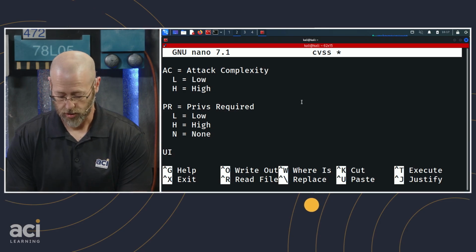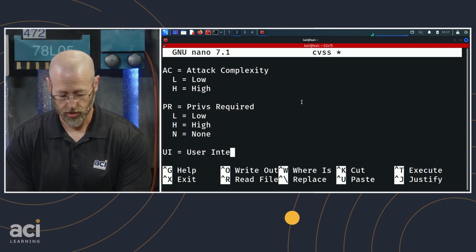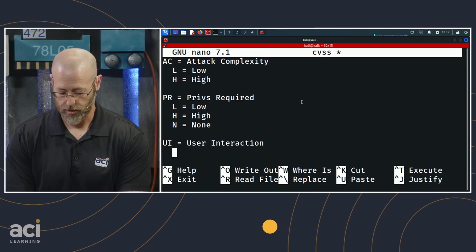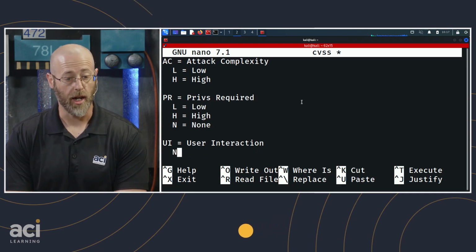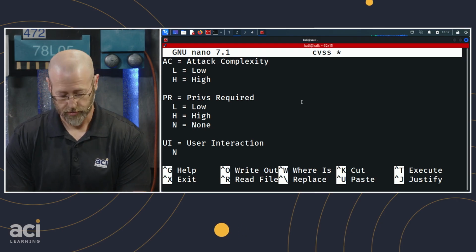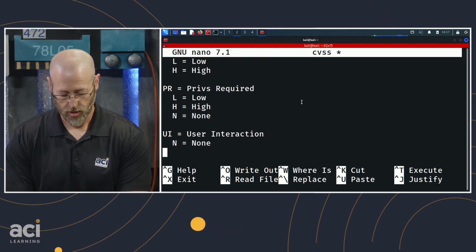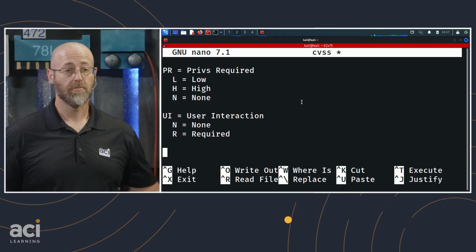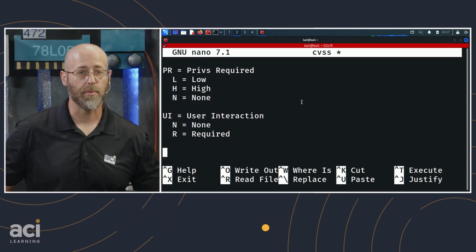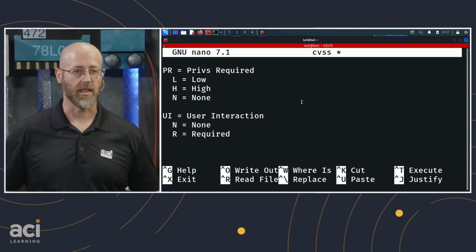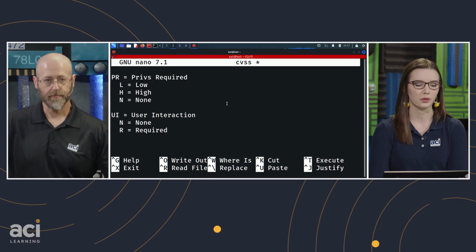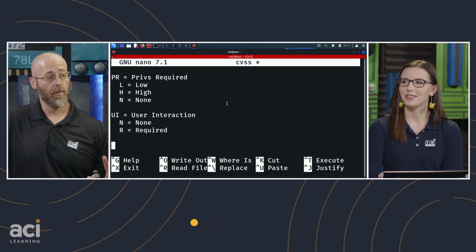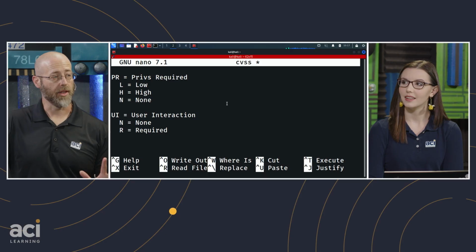So we have UI, which equals user interaction, and then you have to have none or R for required. Do I need them to click something? Do I not? Simple. Pretty straightforward. So we've got one more in the exploitability metrics.